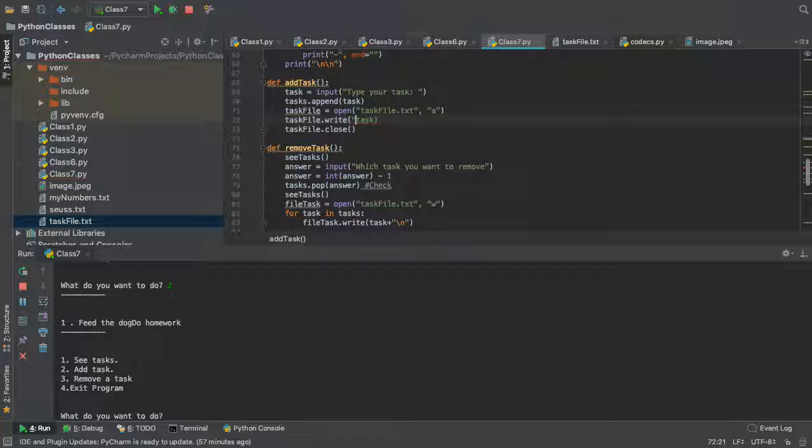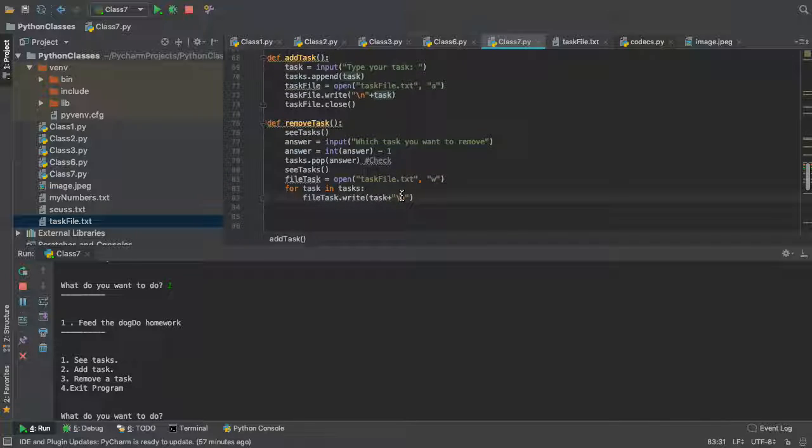So I think we should append this like this, right? Will that work? You will be able to append the file, but you make sure that you put a new line after. Because yeah, when you remove the task, we are doing that. We're appending at the end, right? Which is fine, but not when we add the task.